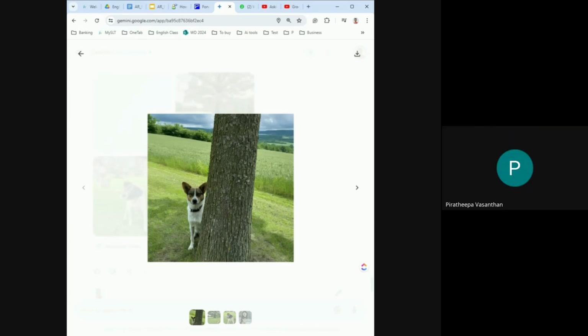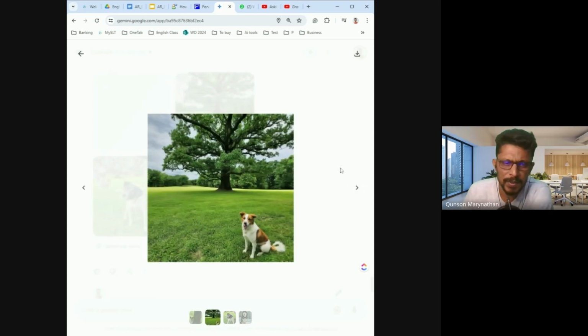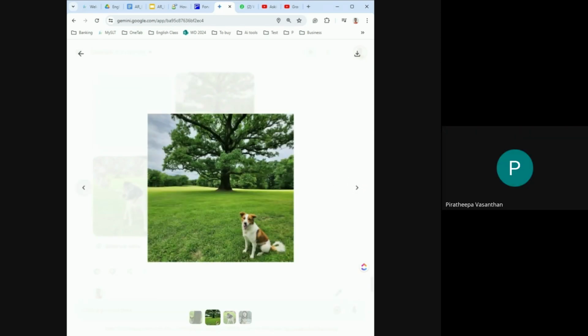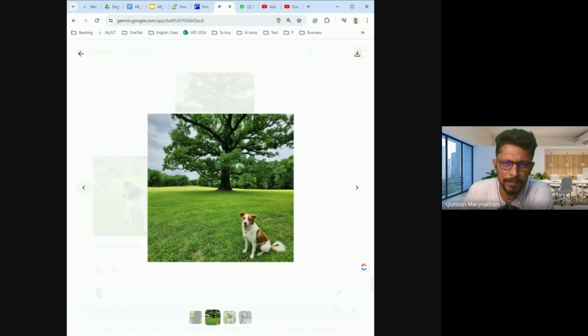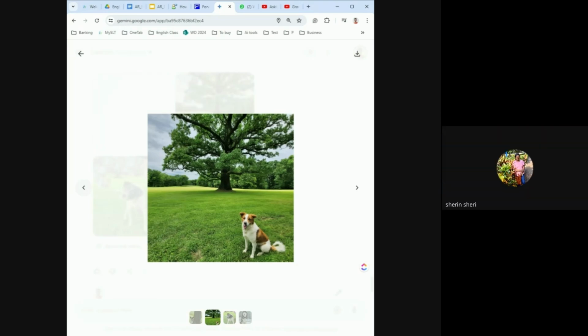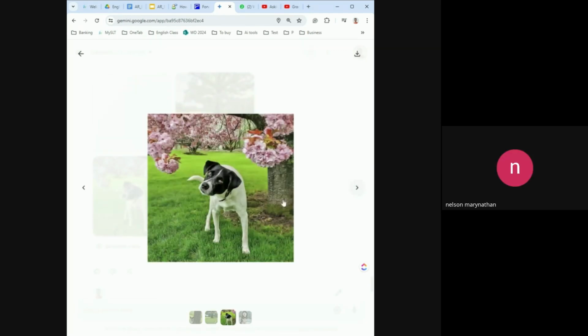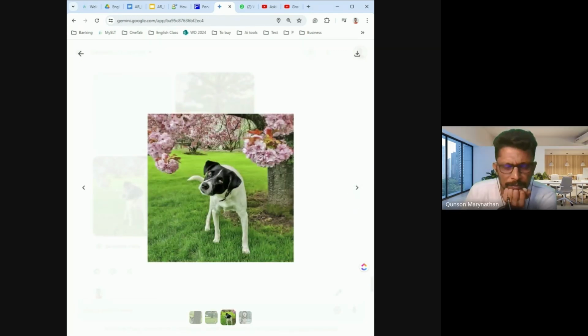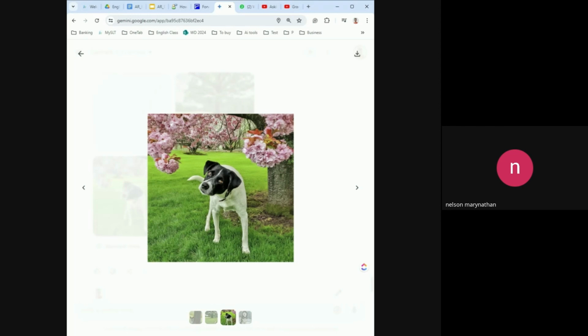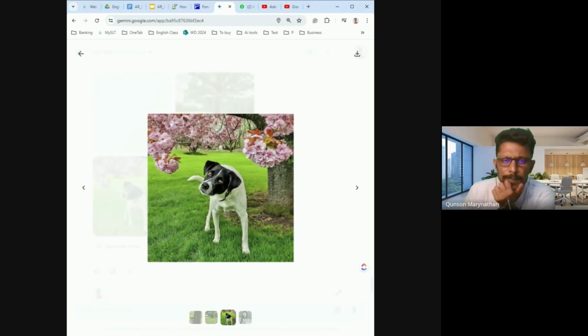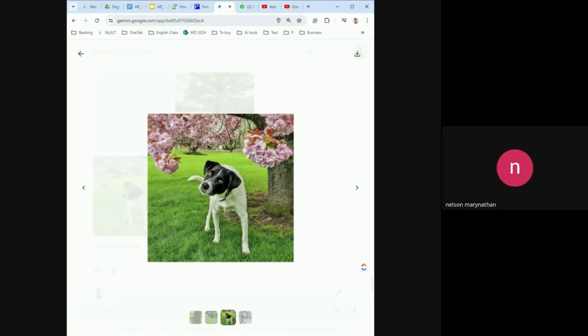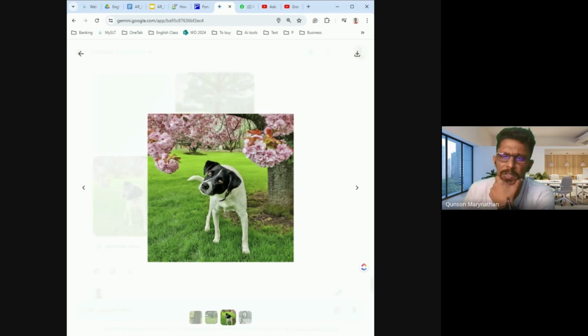The dog is behind the tree. Correct. The dog is in front of the tree. Yes, Nelson. The dog is under the tree. Yeah, that's also correct. The tree is next to the dog. Yes, that is also correct.